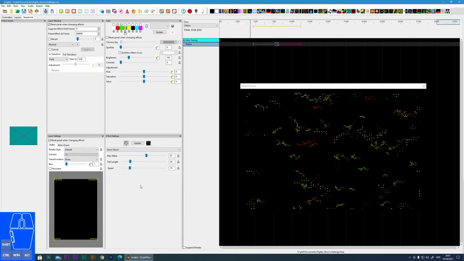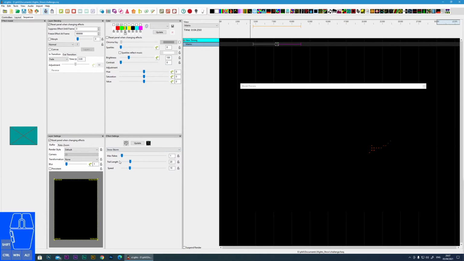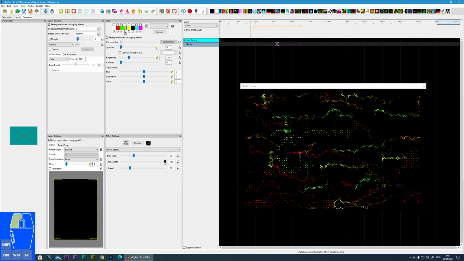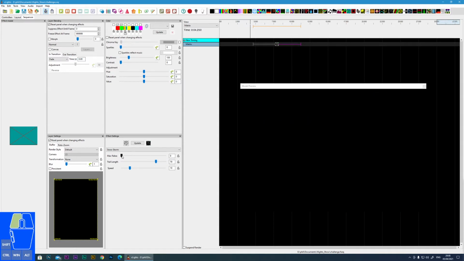Only 3 options here. Maximum flakes will increase the intensity of the effect. Trail length will increase how long each trail is. So if I move it down to just 1, you'll be able to see. To increase that, we get a long trail or a really short one.